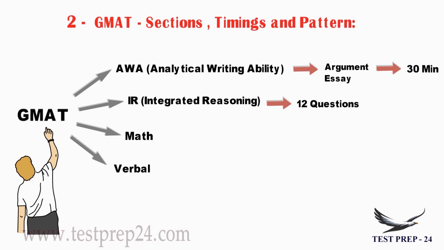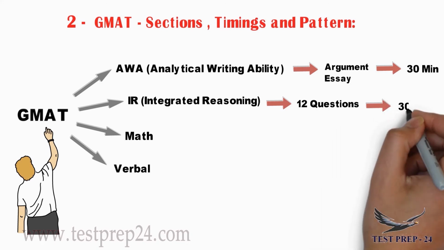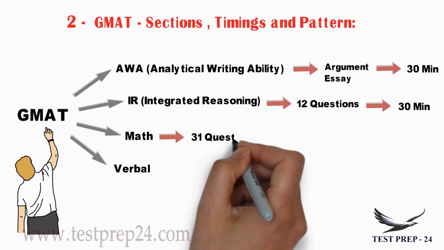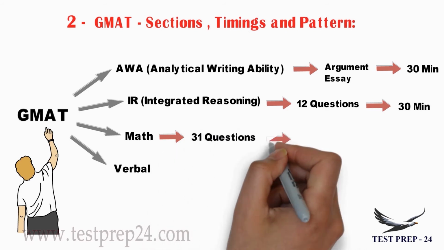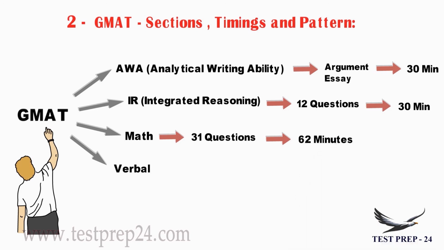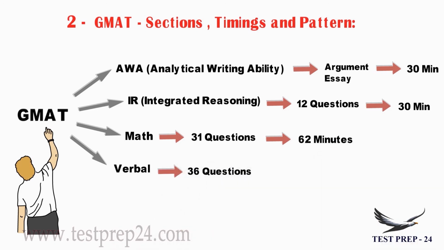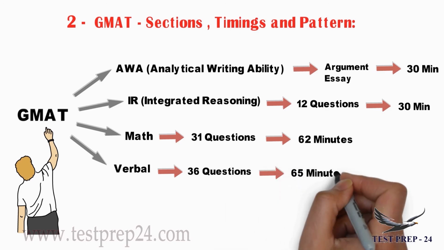Next section is the integrated reasoning section. You will have 12 questions and 30 minutes is the time allotted for the IR section. Next, the math section. In the math section you will have 31 questions. You have to answer in 62 minutes. Next it is the verbal section. In the verbal section you will have 36 questions. You have to answer in 65 minutes.